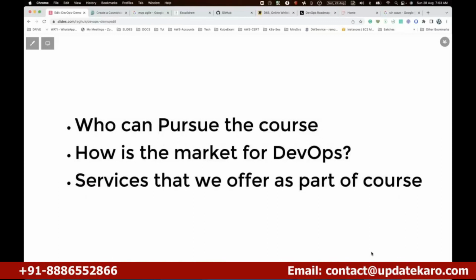And the services we offer as a part of the training: you're going to be on the training, and during the training we'll talk about a topic, and if you have any queries, you can raise your voice, understand the things, and clear them up. For certain queries you can pause the session, the day session.